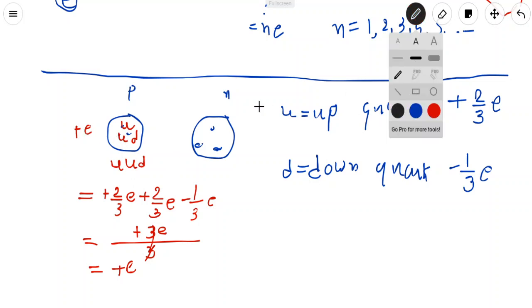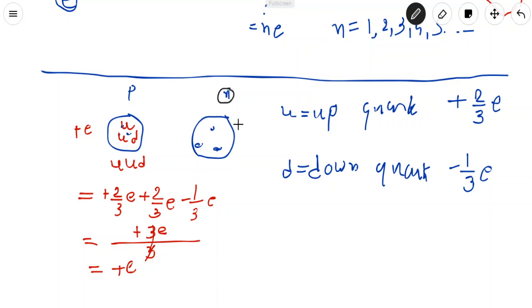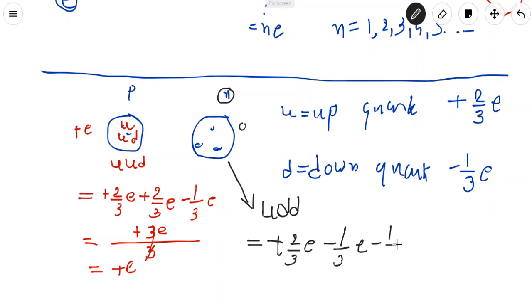Similarly, in the case of neutron, the neutron has charge 0. So the construction of neutron will be U, up quark, down quark and down quark. If you put the values we get plus 2/3e, down quark minus 1/3e, and again down quark minus 1/3e.